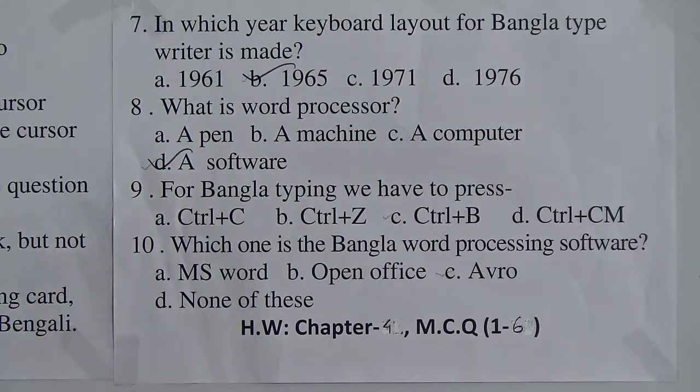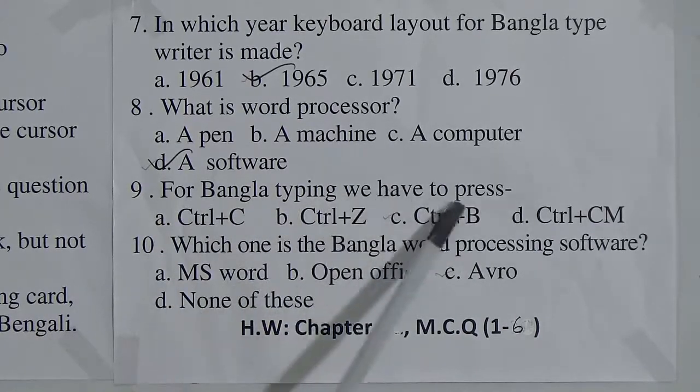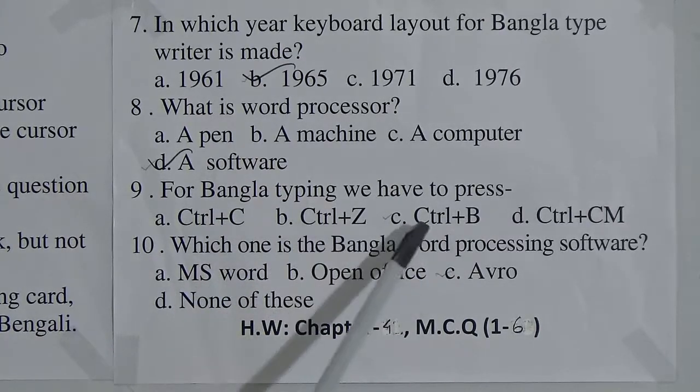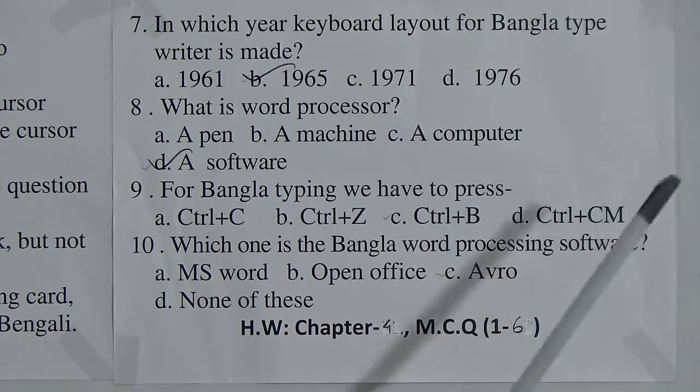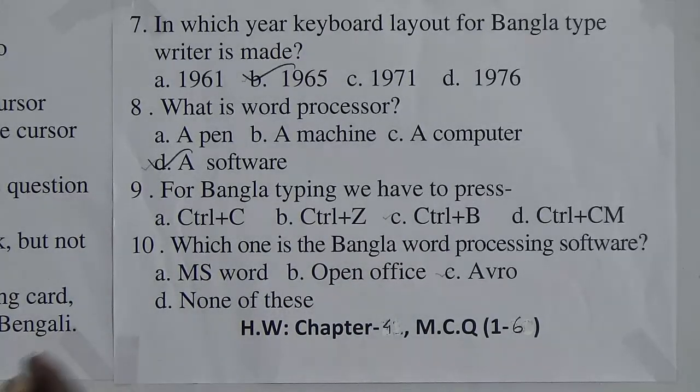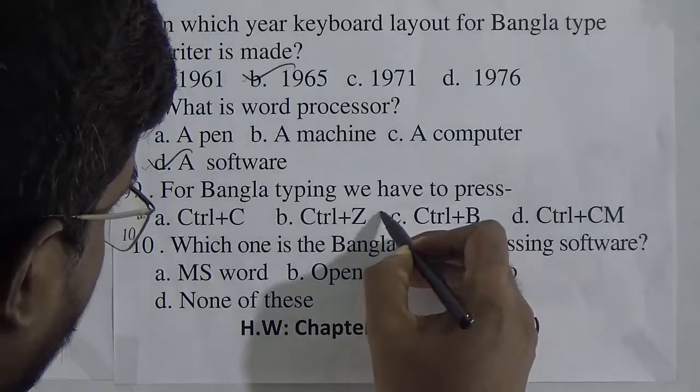Now 9. For Bangla typing, we have to press, so look here again: A, Ctrl C. B, Ctrl Z. C, Ctrl Alt B. D, Ctrl CM. Dear students, I think all of you know the answer. For Bangla typing, we have to press Ctrl Alt B. So option C is the correct answer.